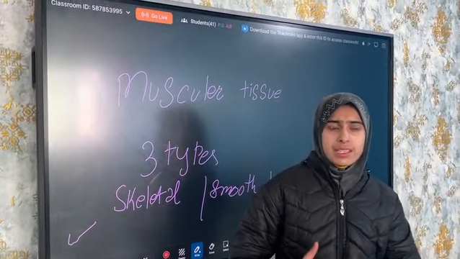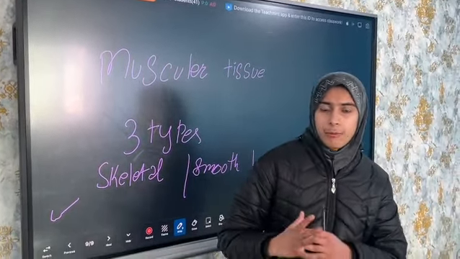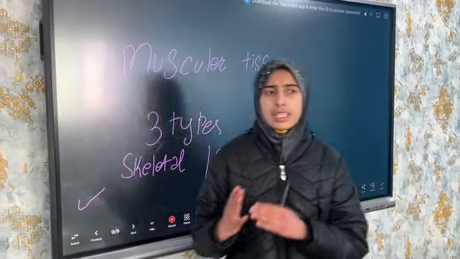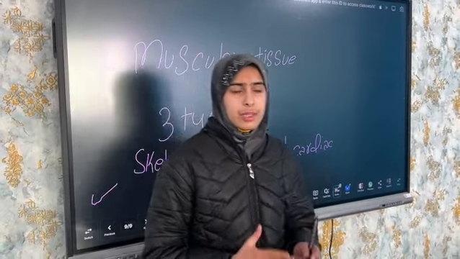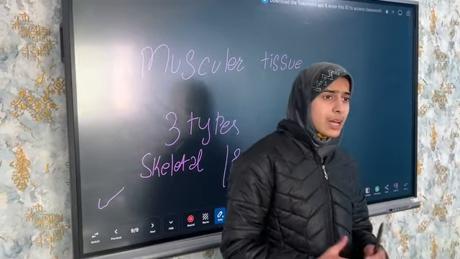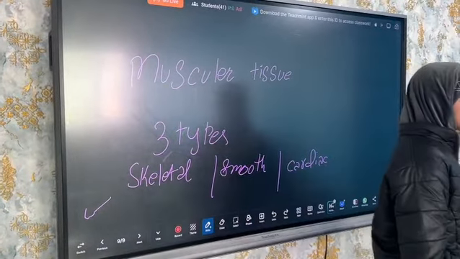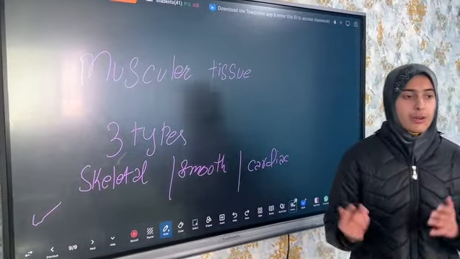So here comes the term: what is muscle fiber? Muscle fiber is a long thin cell that is responsible for contraction and relaxation. Now here comes the question: how do contraction and relaxation occur? So firstly, talking about contraction, how does contraction occur?